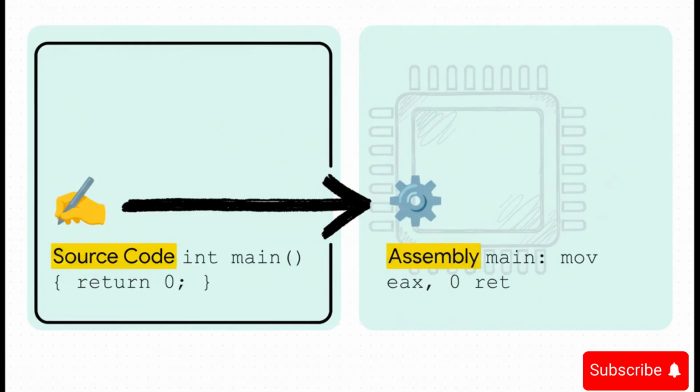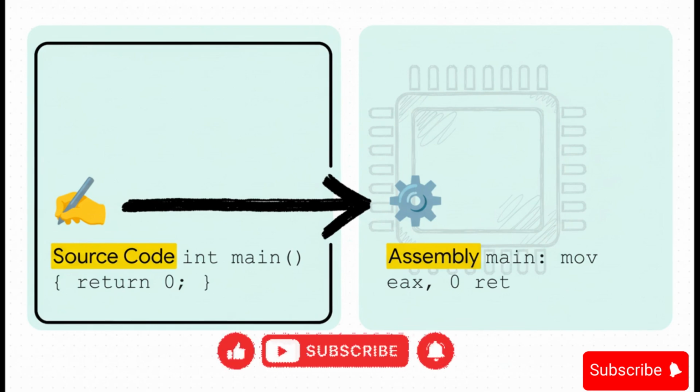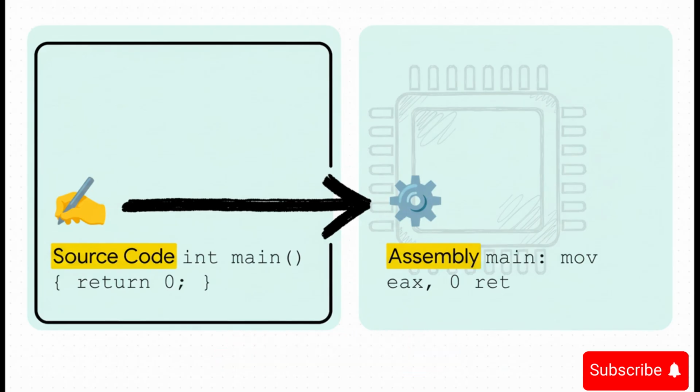So the compiler's first big move is to translate our C code into this. This is assembly language. And what's so cool here is that you can still kind of read it. Assembly is a very low-level language that maps almost one-to-one with the CPU's own operations. Move literally means move this piece of data, and ret means return. See? We're getting one step closer to speaking the machine's native language.